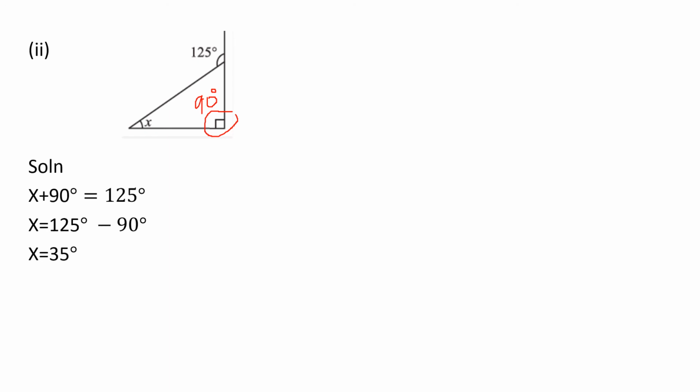Next problem. Here, can you find the exterior angle? 125. What are the opposite interior angles? Angle x. And what is this, children? What is the meaning of this? For 90 degrees we use to represent this symbol, right? So this is 90 degrees. So the interior angles are 90 degrees and x. Then do the calculation the same way and find the value of x. It is very easy, right? You only need to understand what the exterior angle is and how to find its value.